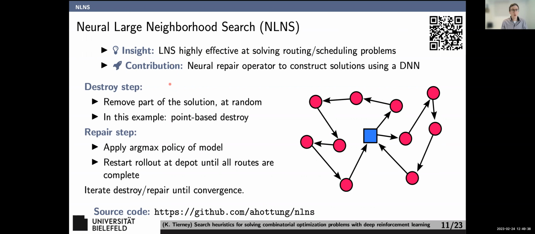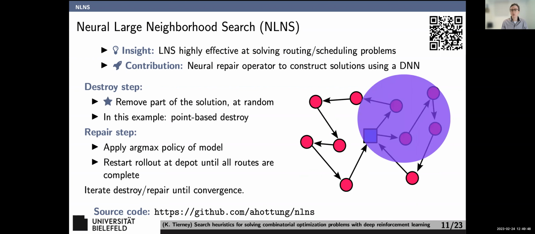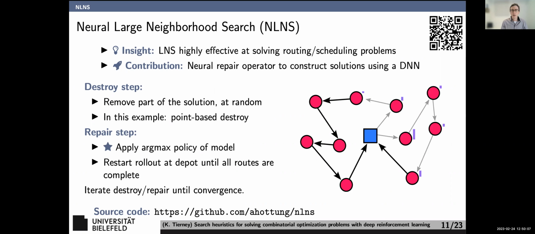So how it works, you have the destroy step. Let's say I start with a solution here. In the destroy step of the algorithm, we take a piece of that solution and delete that part of the solution. That's what destroy means in this context. This is called a point-based destroy. You can use any operator and they're really easy to make. I wouldn't say this is a huge hurdle to anyone who knows about this kind of stuff. Even students can figure these operators out.